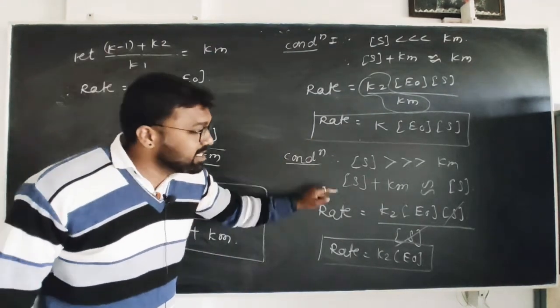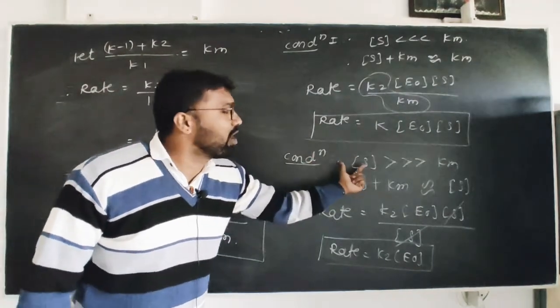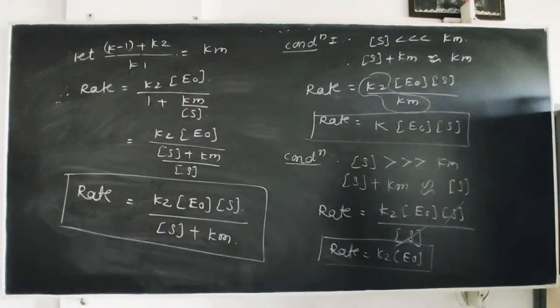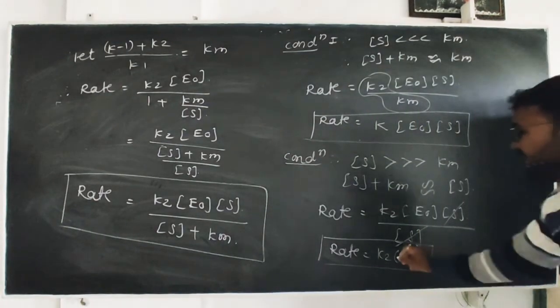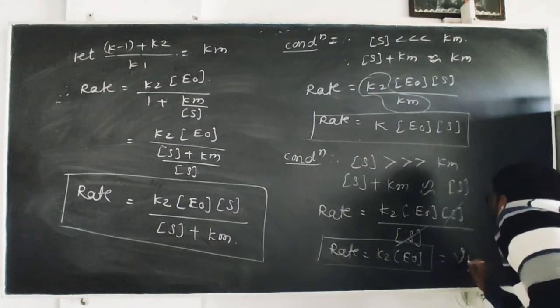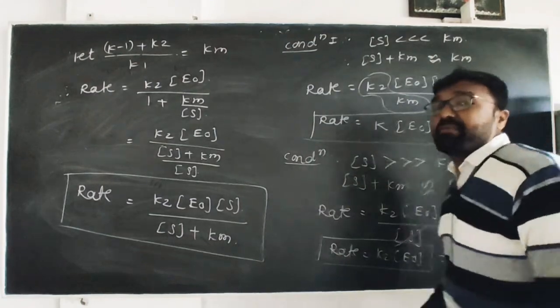Here in this condition, concentration of substrate is very much greater than the Michaelis and Menten constant. In this case, this rate, which is equal to K2 into E0, is called Vmax. Why is it called Vmax?